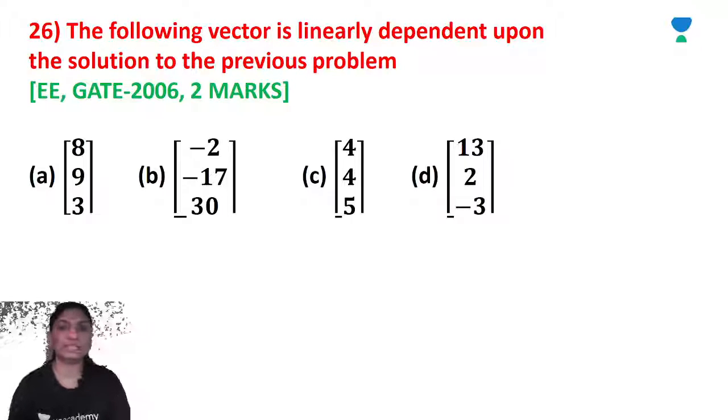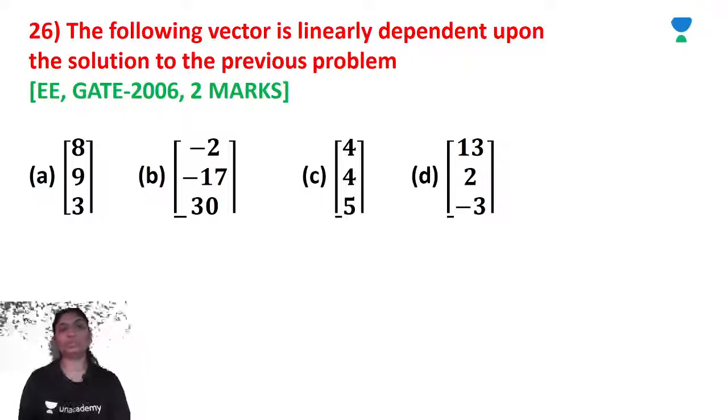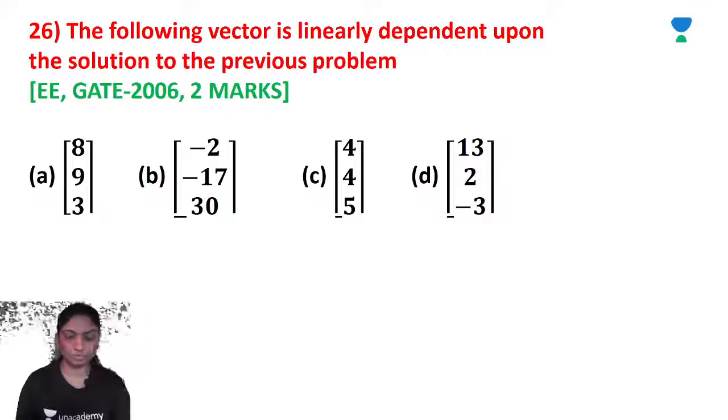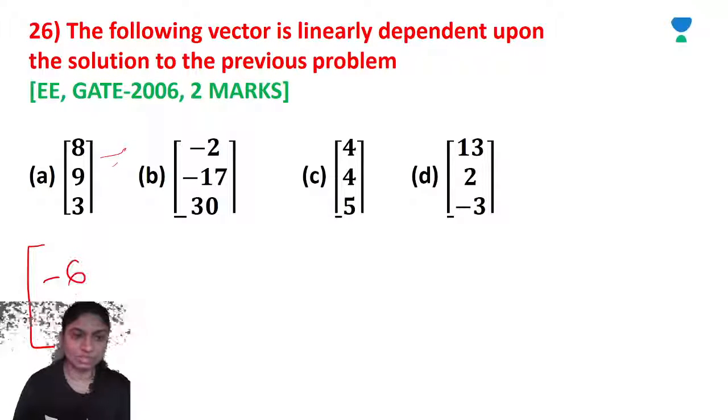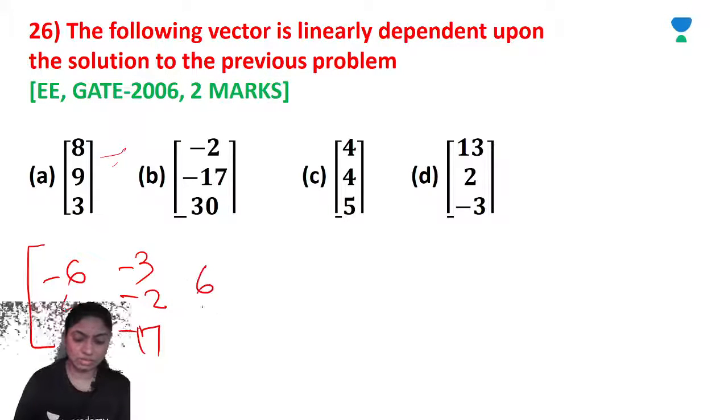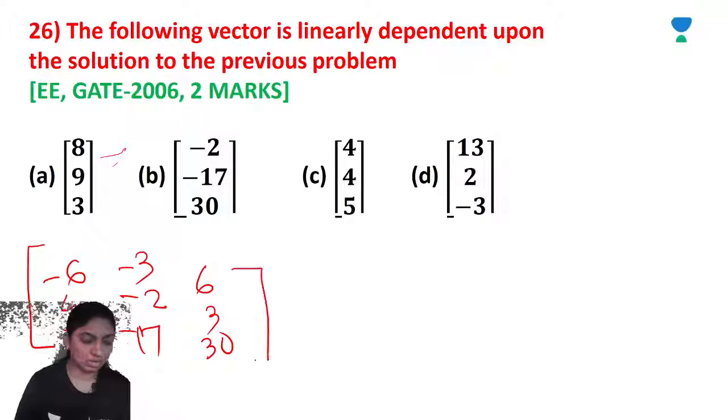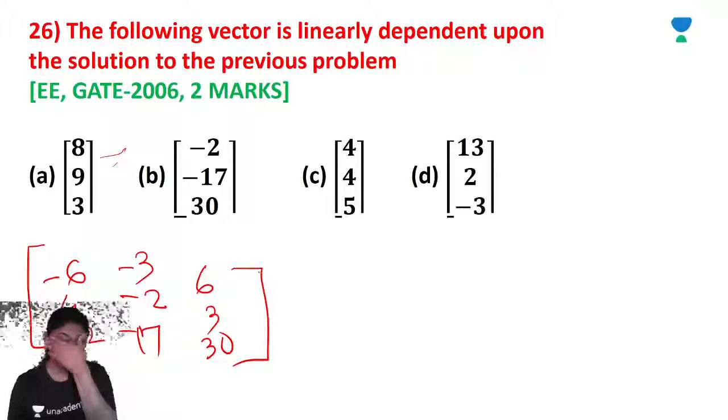The following vector is linearly dependent upon the solution to the previous problem. Okay, linearly dependent upon the solution to the previous problem. So this solution is linearly dependent. We'll take the matrix with P, Q, R: [6, -6, 4, -2], [-3, -2, -17], [6, 3, 30], right? So the span of this matrix is, you will get